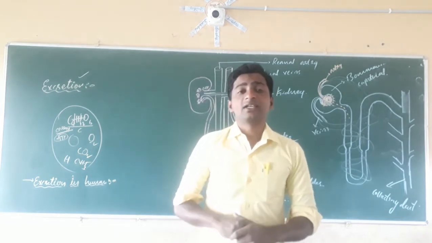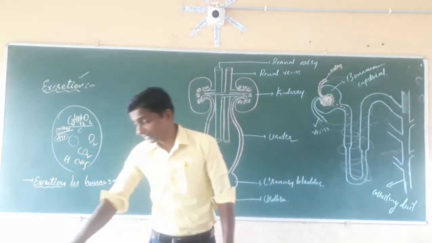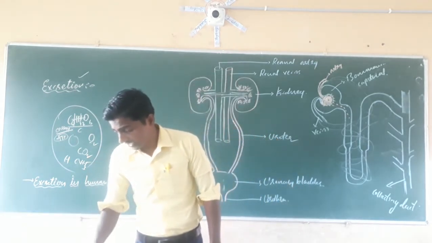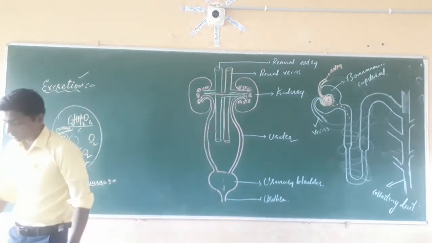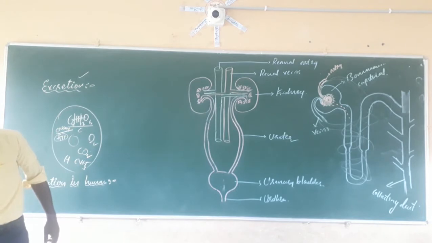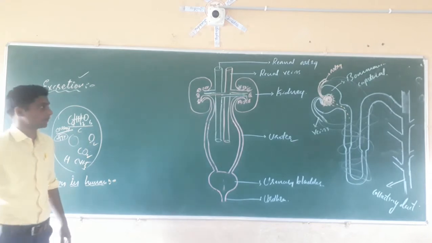Next, dear students, the last concept of this topic is dialysis. I forgot to tell dialysis here. Some people, you might have seen, suffer from kidney failure.